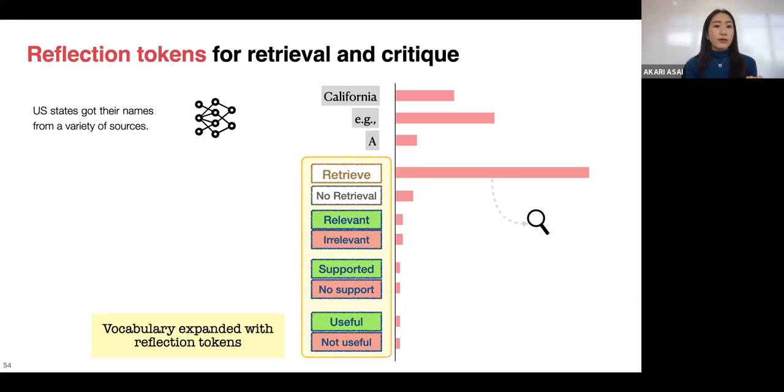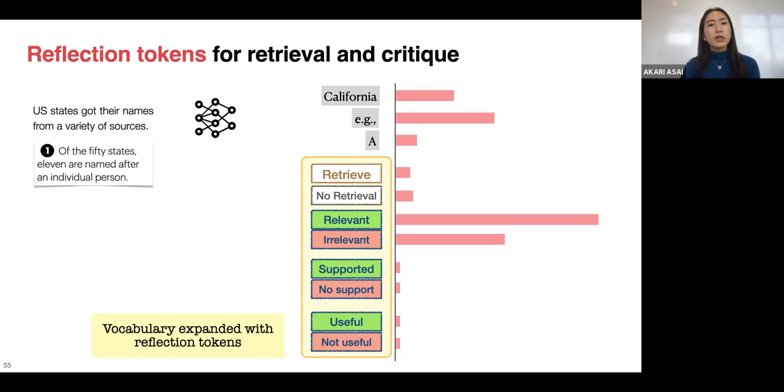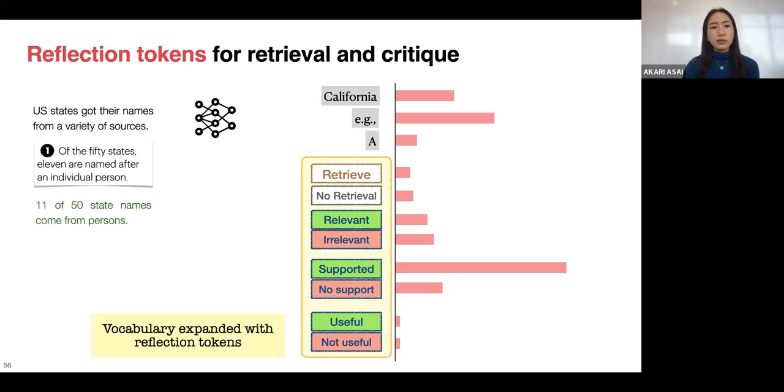Given the original prompt, our Self-RAG model predicts whether it needs retrieval or not, and gives the highest probability to the retrieve token. Once the model retrieves, we have a retrieved document, and given it, the model predicts whether this document is actually helpful or not. In this case, the document is helpful, so the model puts the highest probability on this green token.